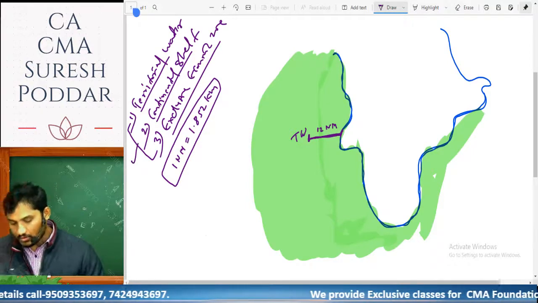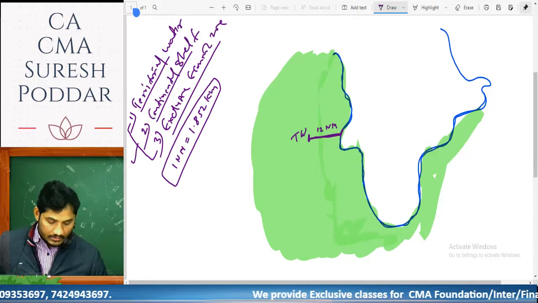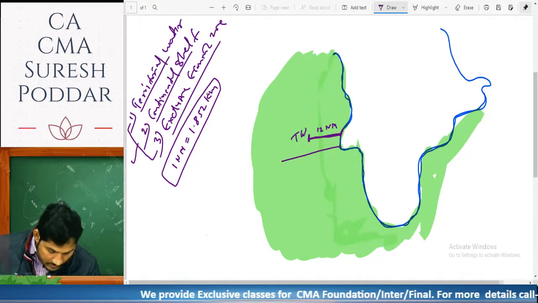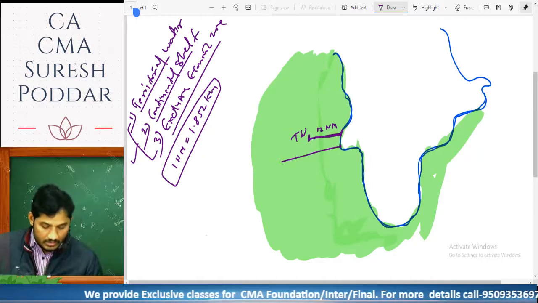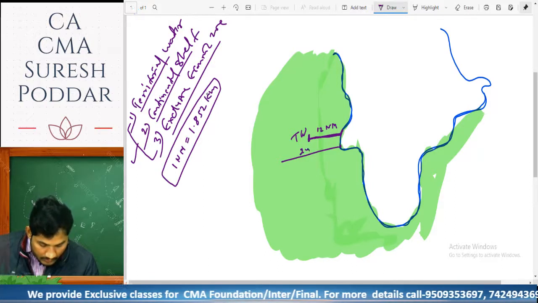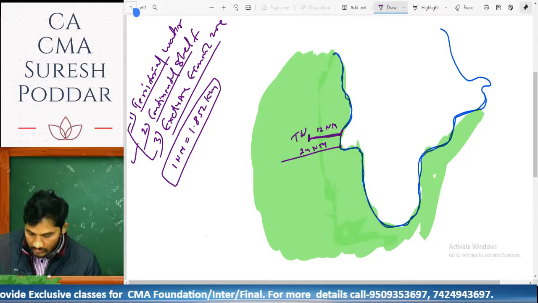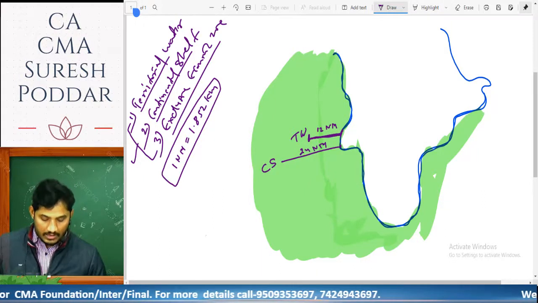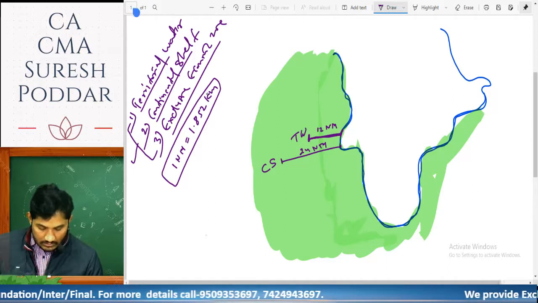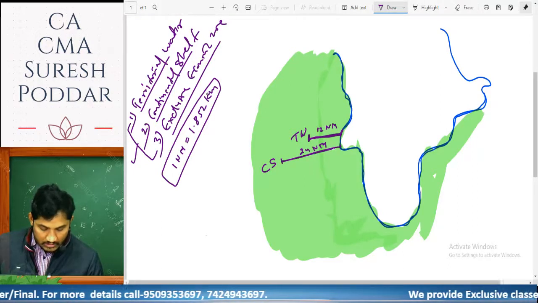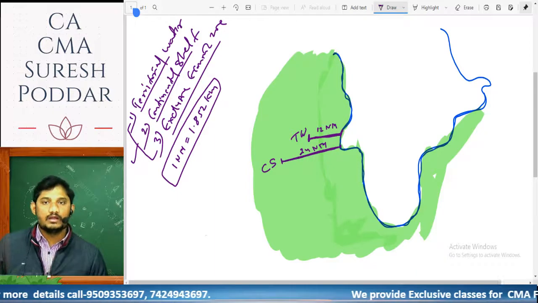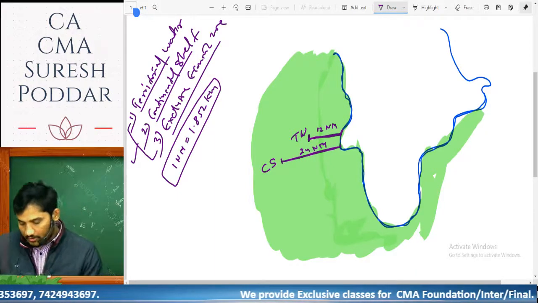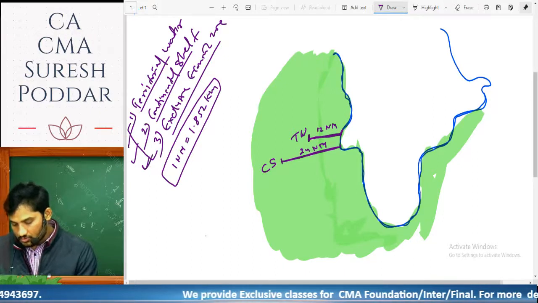Point number 2 is the continental shelf. If you measure from the India's boundary line, 24 nautical miles is called the continental shelf in the Act 1976. If anyone is doing business in this area, it is also considered India's part and GST will be levied. Point number 3 is the exclusive economic zone.